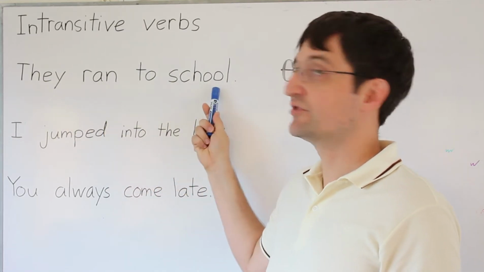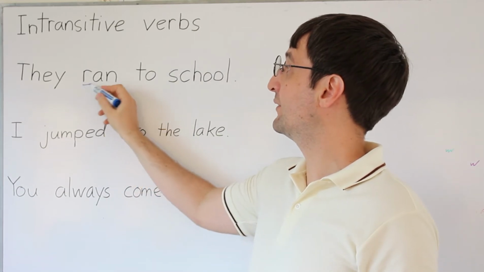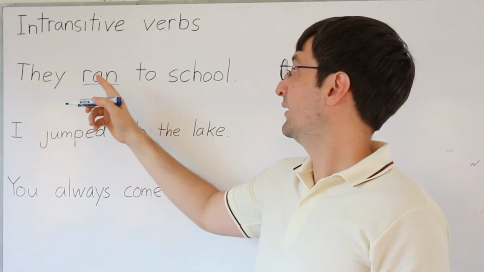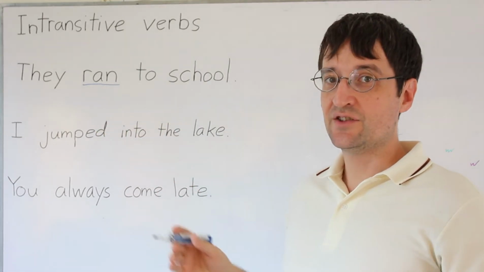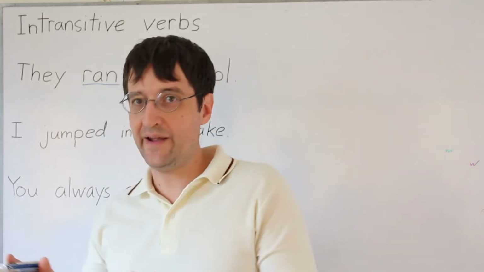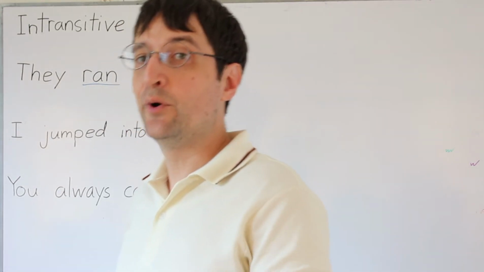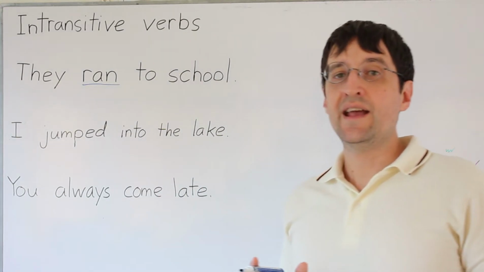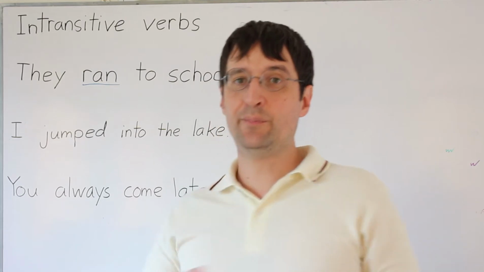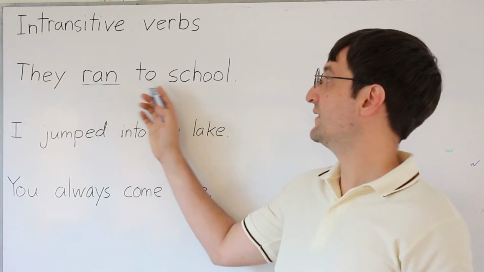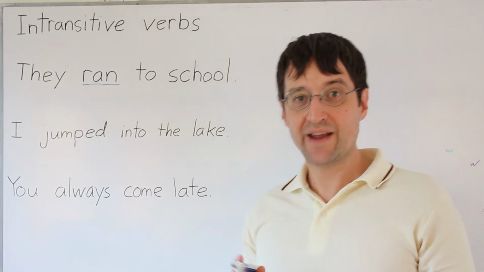They ran to school. Okay, so ran is an intransitive verb. The subject, they, ran, and then we use a prepositional phrase to talk about where they ran. So they ran, we're talking about some people moving through the environment, and then we want to give more information, so we talk about the direction that they went, the place that they went. They ran to school.